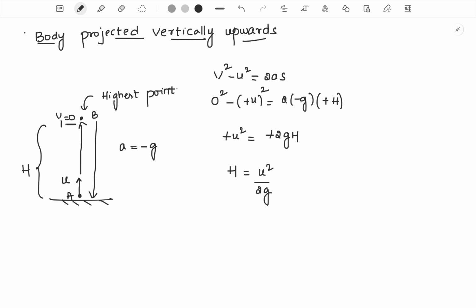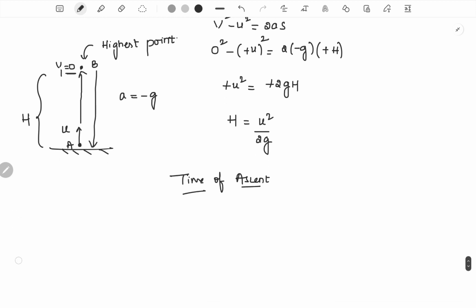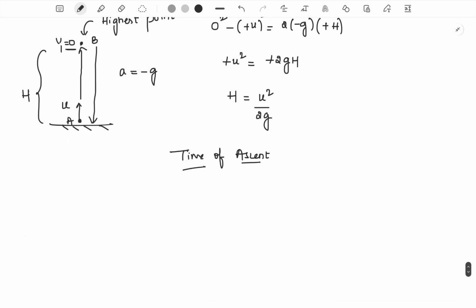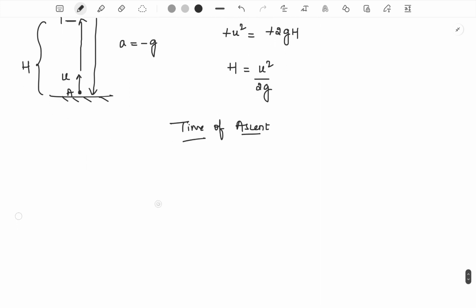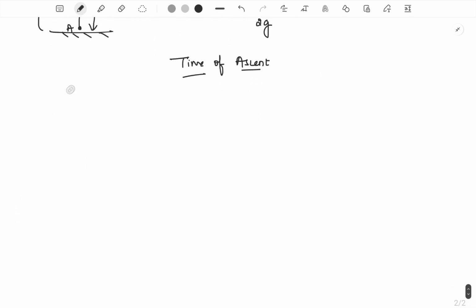Now the next thing, we'll try to find the time taken by the body to reach its maximum height. We will call that the time of ascent. Time of ascent is nothing but the time taken to reach the highest point. To find that time, we will use the fact that the velocity at the highest point is 0. So we will use this relation, v is equal to u plus at.